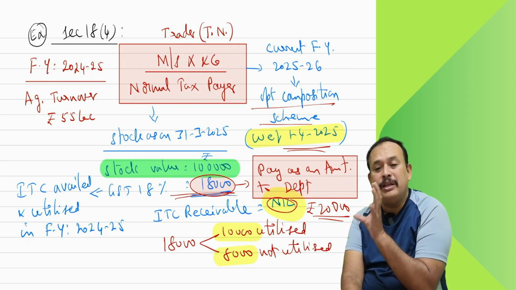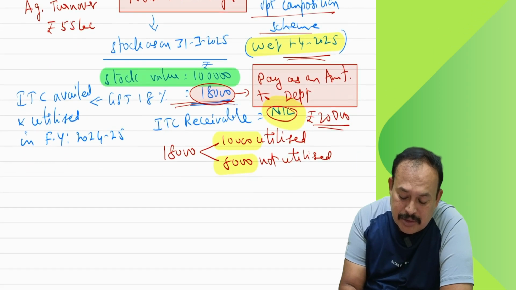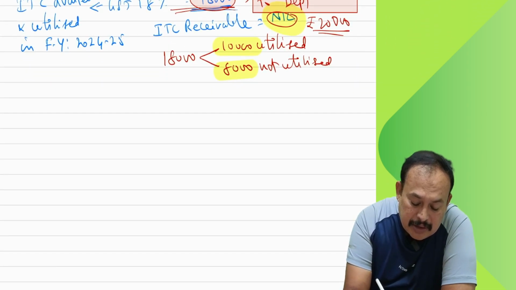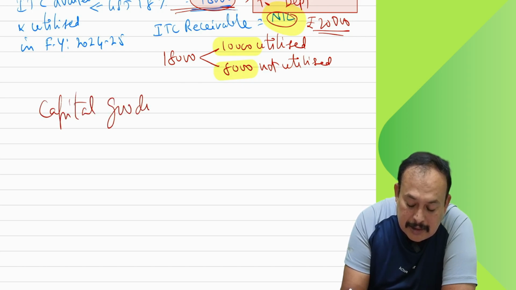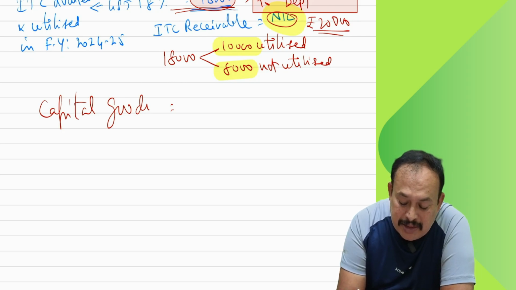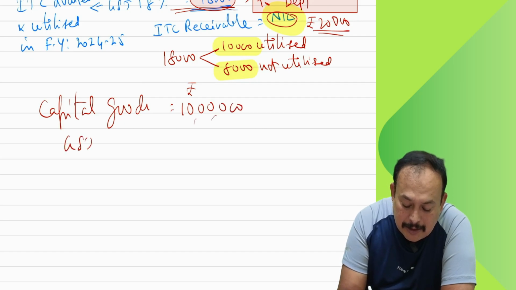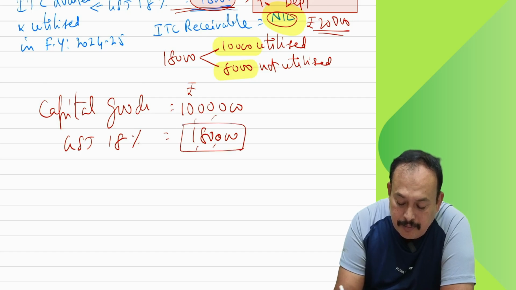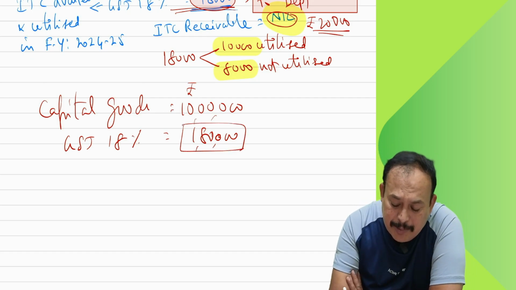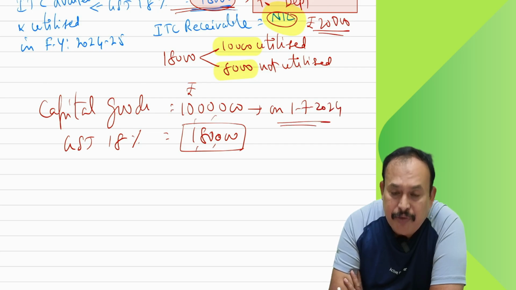It is with regard to inputs. What about capital goods, sir? In case of capital goods, for example, you purchase capital goods valued at 10 lakhs. GST 18%, which is 1,80,000 is the GST. I purchased the capital goods on 1st July 2024, sir.